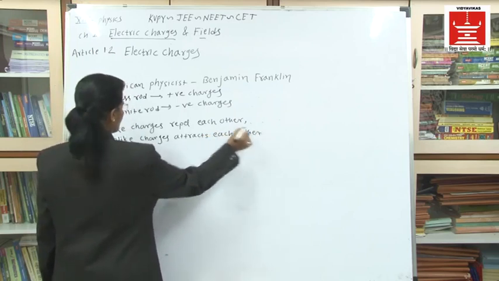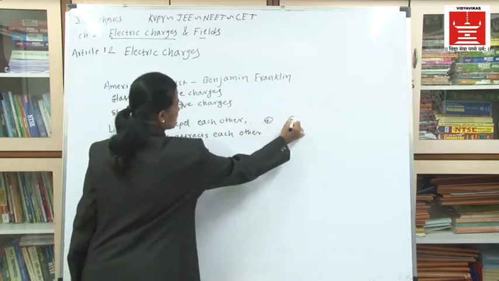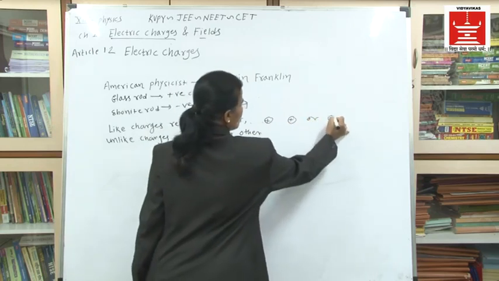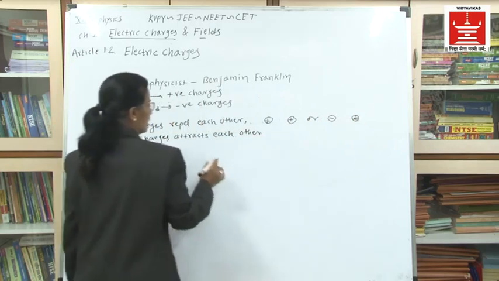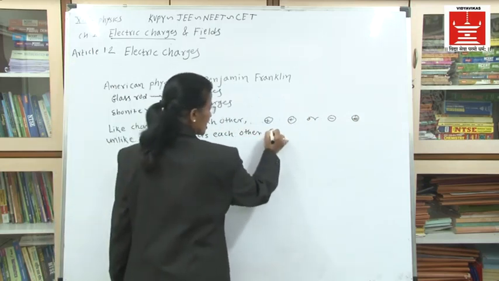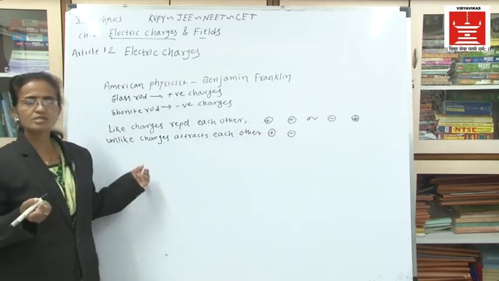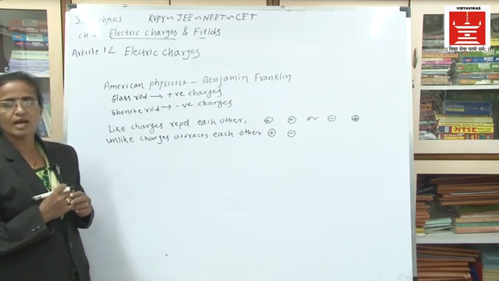That means here like charges means both charges are positive and positive, or negative and negative, right? But unlike charges means one charge is positive and the other charge is negative. And how this can be explained by a simple experiment, I will show you the diagram.